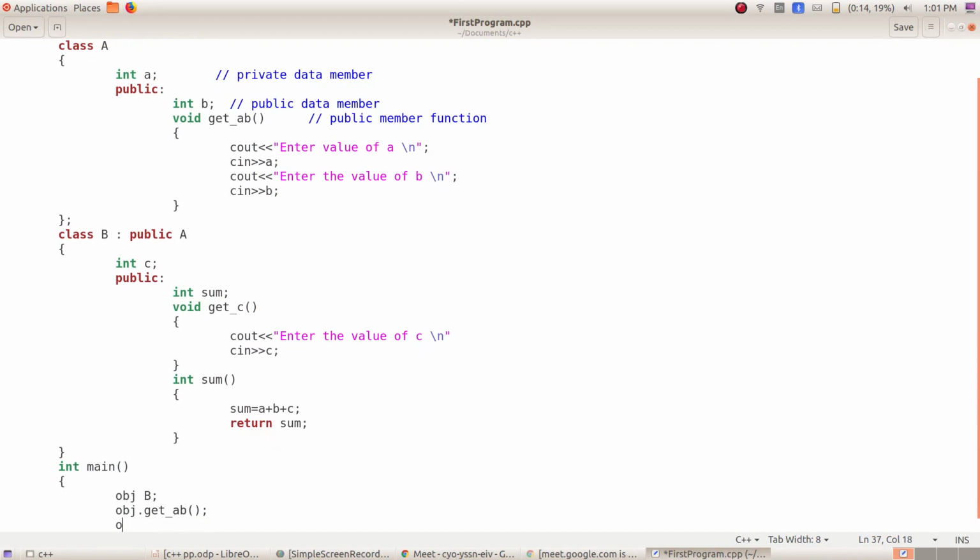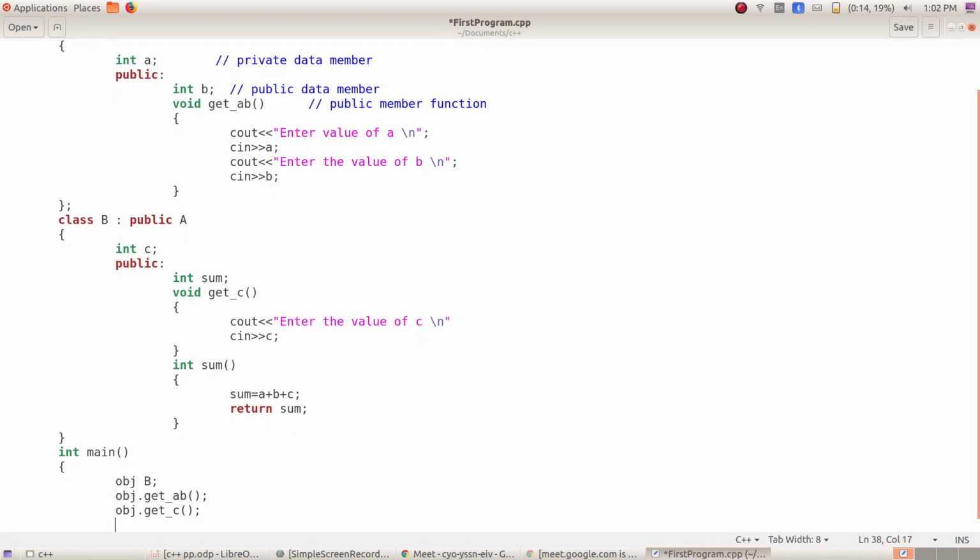And the next function I'm going to call is obj dot getC. Then I have to write return 0.